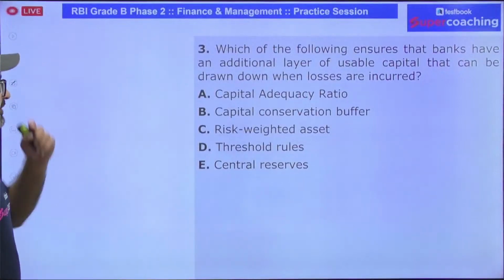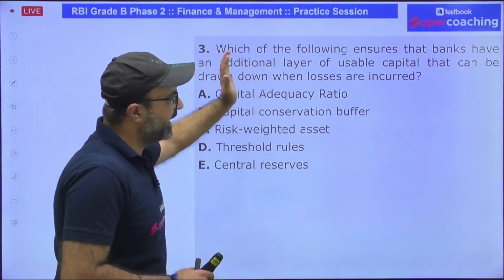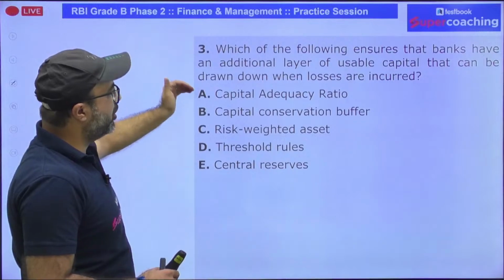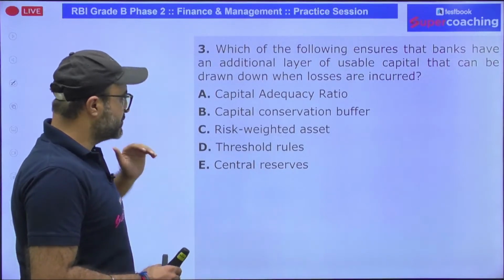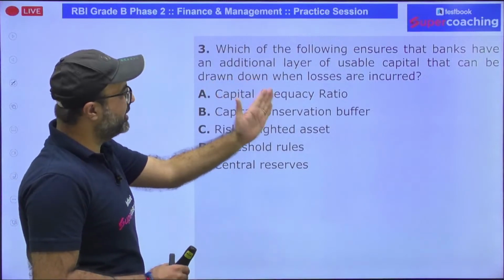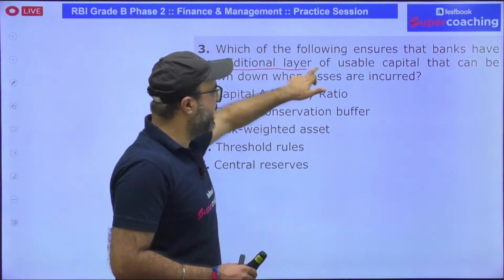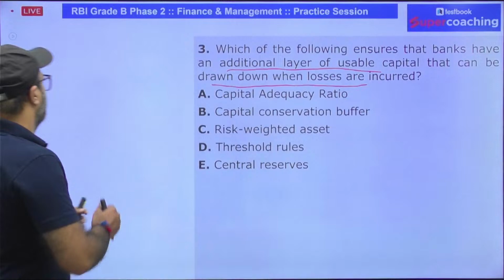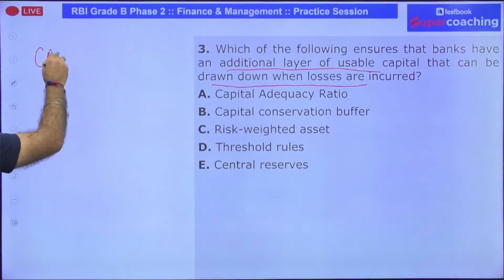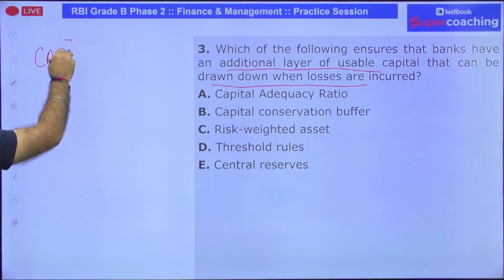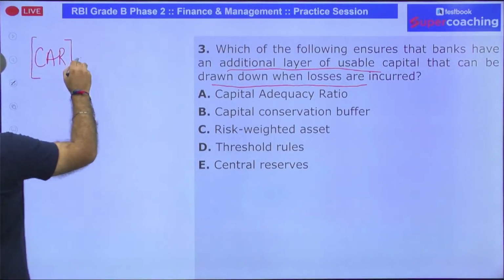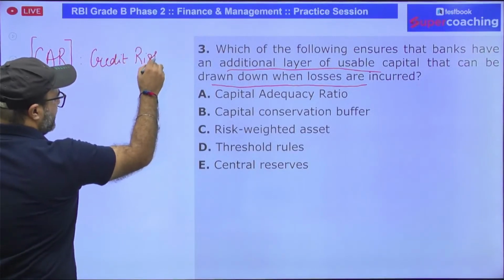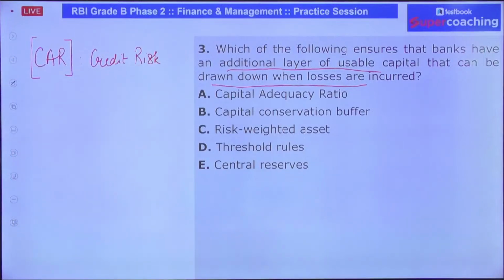The third question of the evening says, which of the following ensures that banks have an additional layer of usable capital that can be drawn down when losses are incurred? See, capital adequacy ratio, it is not an additional reserve. It is the primary reserve which is maintained not only to counter the credit risk but the other risk on the banks as well. But over the period of time, as the risk exposure on the banks has increased,